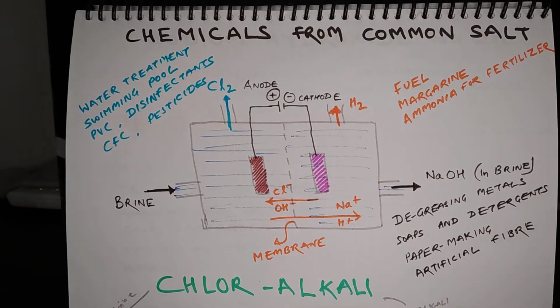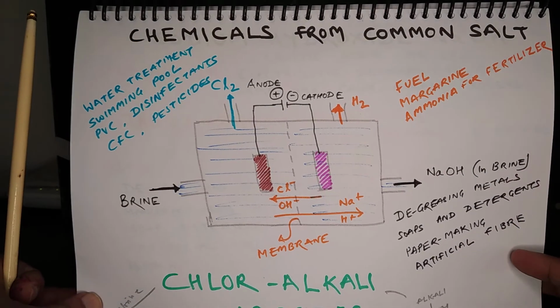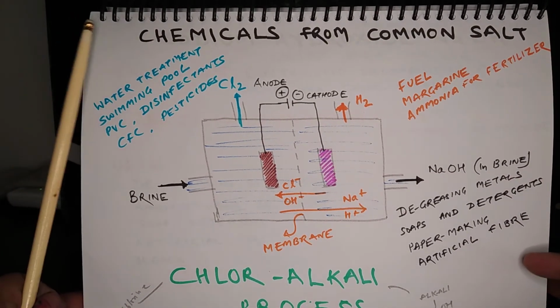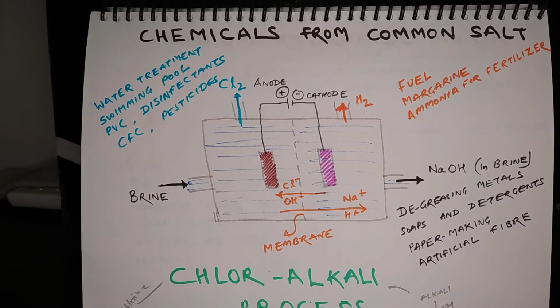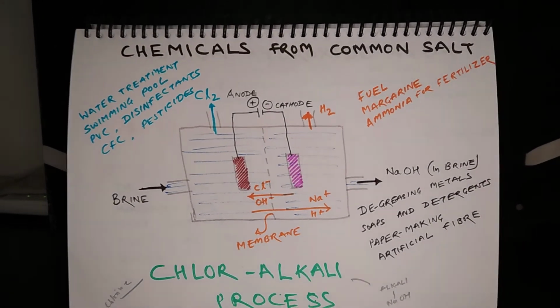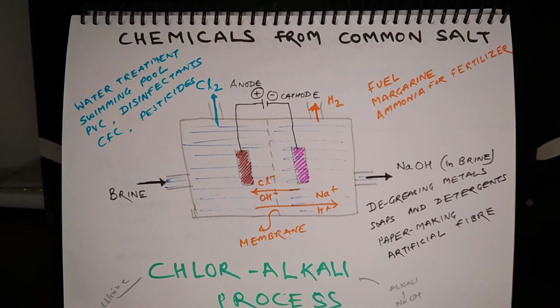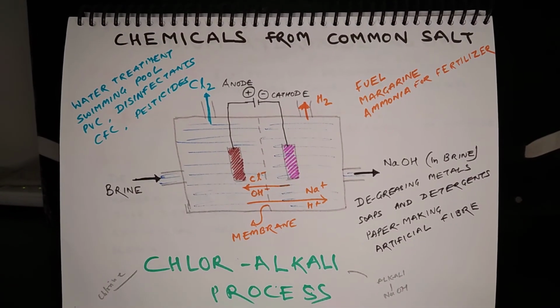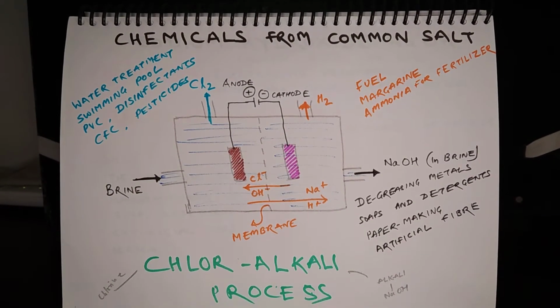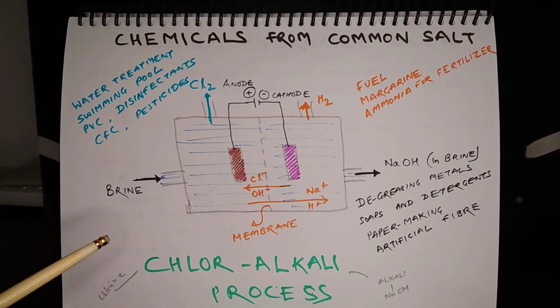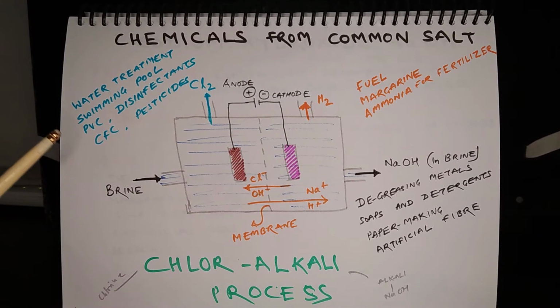Now let us move on to the chemicals from chlor-alkali process. Chlor-alkali process involves electrolytic decomposition of brine.